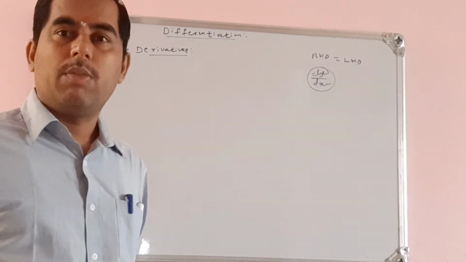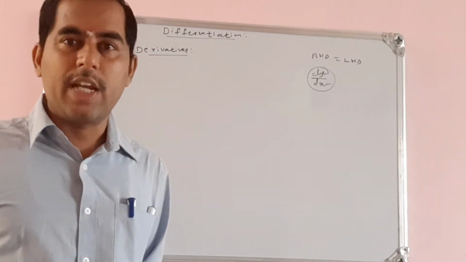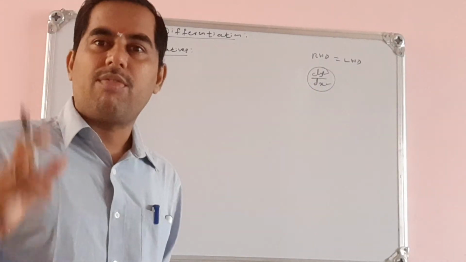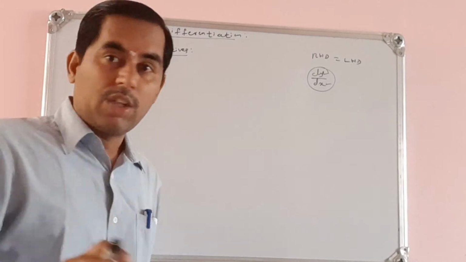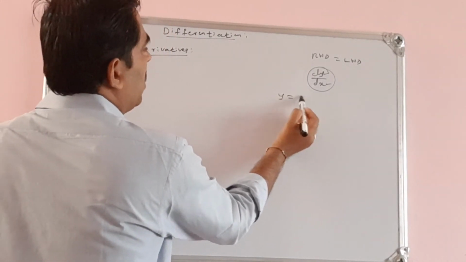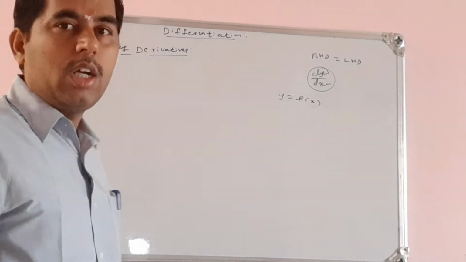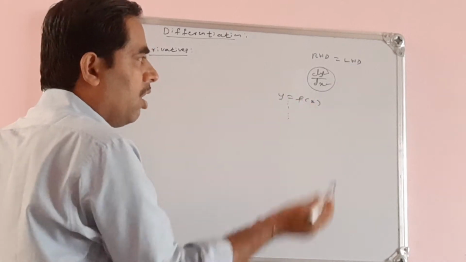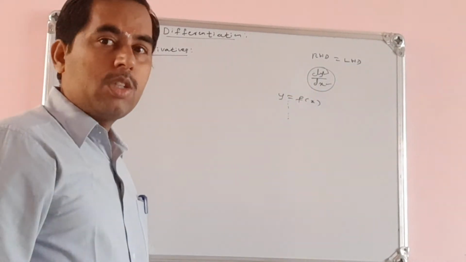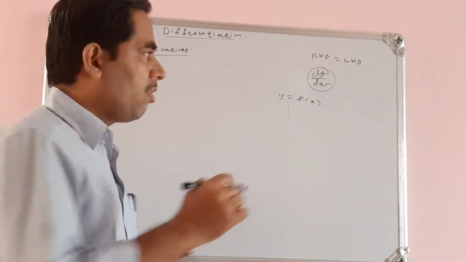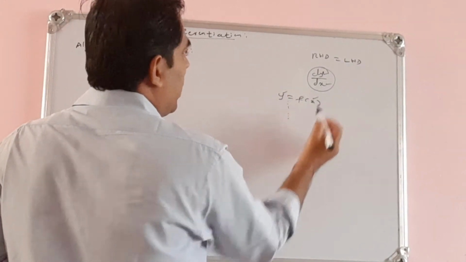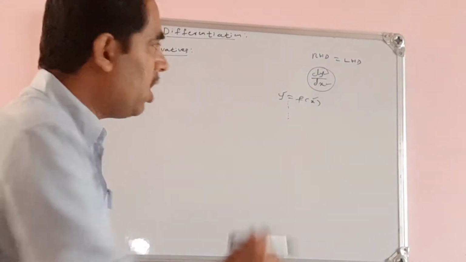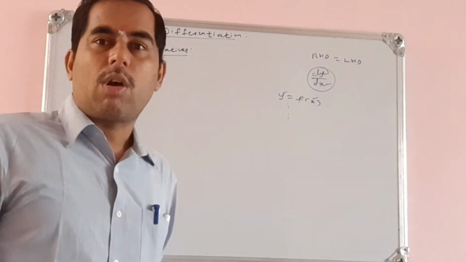We also know the definition. Differentiation means the process of finding the derivative, that means dy by dx, of the given function. Let us think of the given function as y is equal to f of x. The process of finding the derivative of this function with respect to the independent variable. We have two variables, x and y: the dependent variable and the independent variable. We find the derivative of the function with respect to the independent variable. This process is called differentiation. All these things we have covered in our last class.